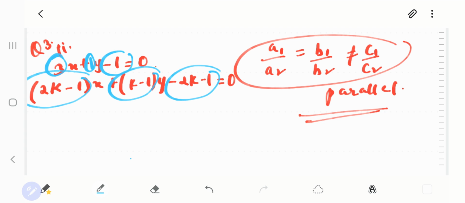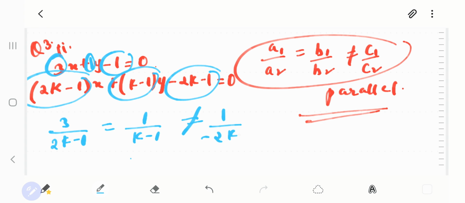Are you getting my point clear? So you got 3 upon 2k minus 1 is equal to 1 upon k minus 1, which is not equal to 1 upon minus 2k minus 1. अगर इसका ध्यान दें, अगर -2k -1 को हम लोग ने 2k + 1 भी लिखा, it's one and the same thing, और you can keep it as it is, no problem. So this condition I have applied to find the value of k.